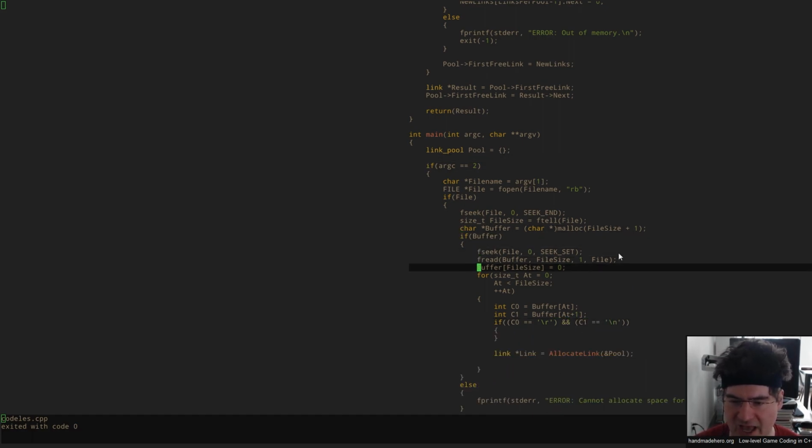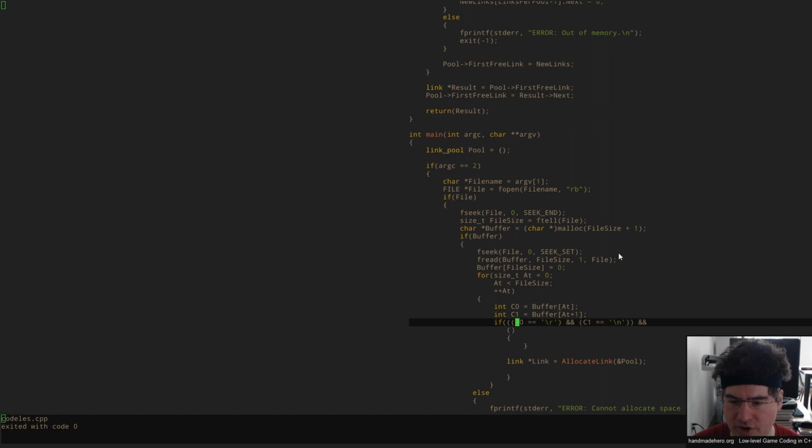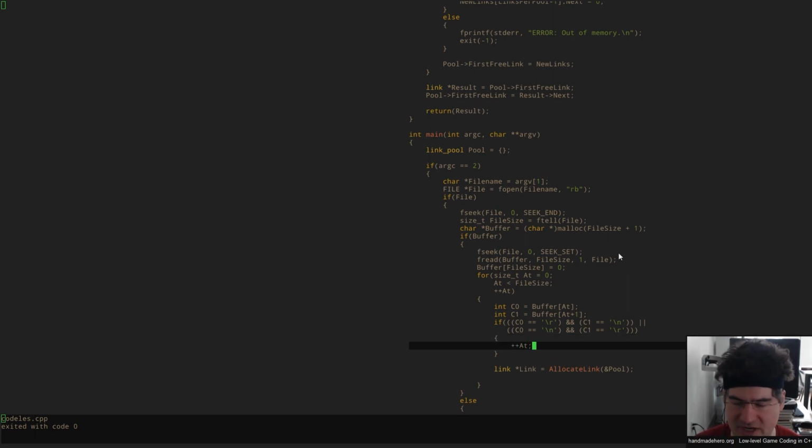So I want to look for both of these kinds, right? And then I also want the equivalent case. I want to basically say or if we have the opposite, so if they were flipped around, like so, okay? I'm just checking for both kinds of line endings here. If either of those two are hit, we've got a double. So in this case, I want to update my at pointer a little bit. And you can choose how you want to do this. If you want to see those ats go forward inside, we can always remove the at statement here, but we have to be careful to make sure that we always increment it. And in that case, this reads a little cleaner because you can see me incrementing over the number I actually read. So it's up to you which one of those two you would rather see.